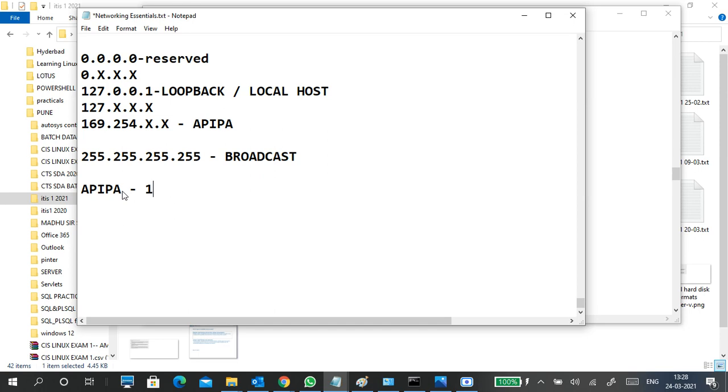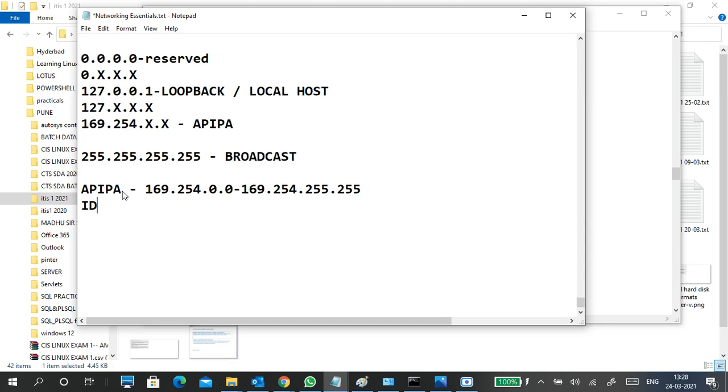The range of APIPA is 169.254.0.0. So this is the complete range of APIPA.